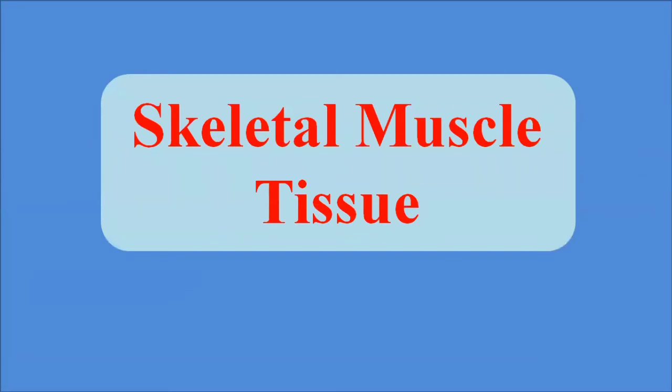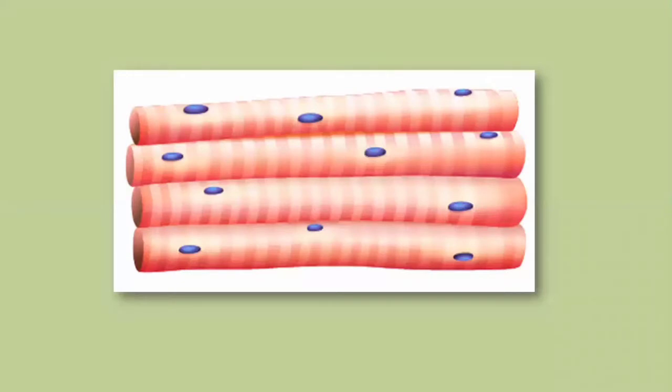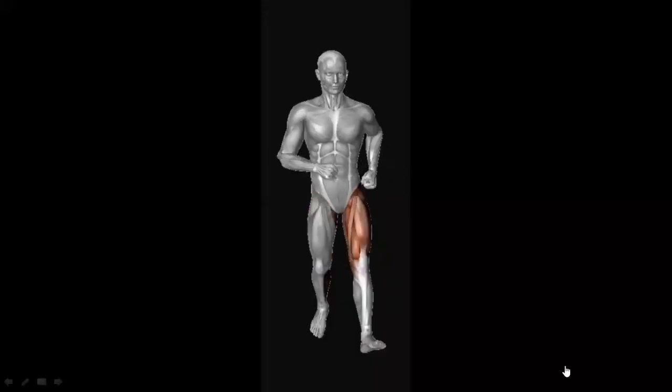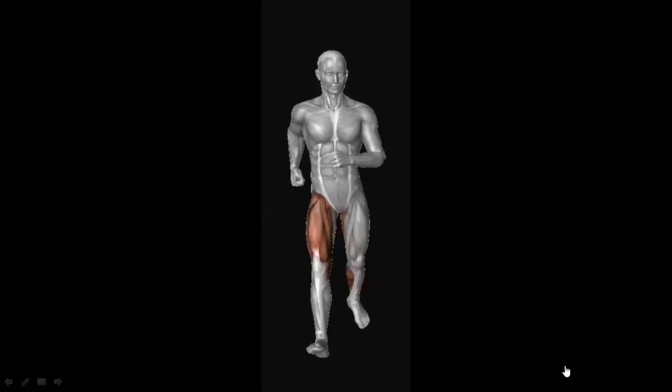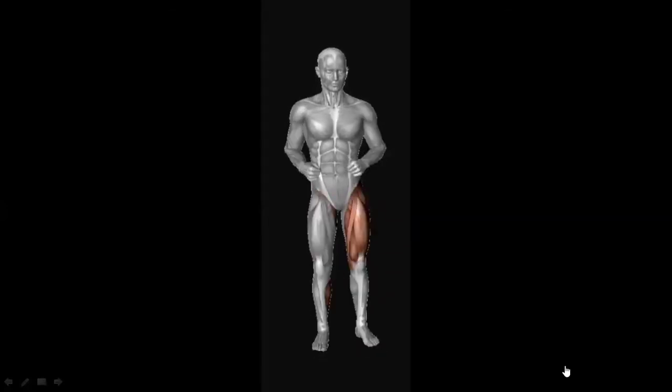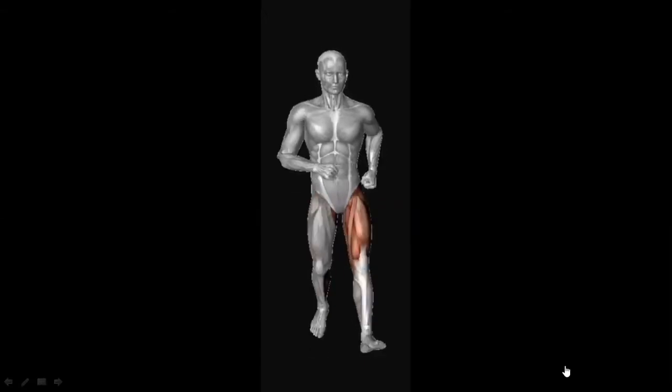Skeletal muscle tissues are the first type of muscle tissues. When observed under the microscope, they appear striated, and they have multiple nuclei. These muscles surround the bones of the skeletal system. The skeletal system and bones provide the framework to the body, and the movement of the bones is provided by the skeletal muscle tissues.